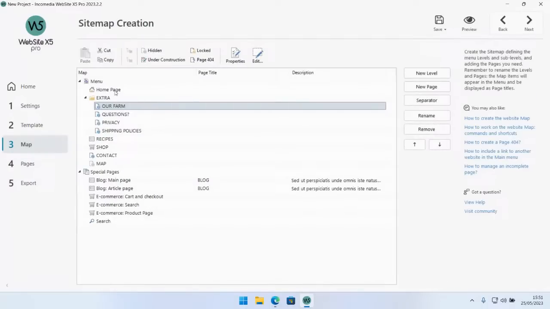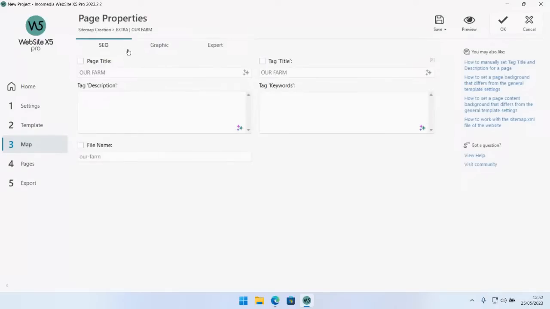Let's go back to step 3 just for a second, since I mentioned the fact that the AI is going to keep in mind the title and the description of each page as you produce new text. If you go to step 3, you just select whatever page and then you click on properties. Remember, this is the place where you can add a page title if you want to change it. You can add a description for this page, and you can add keywords too. So I just want to show you how the keywords functionality works.